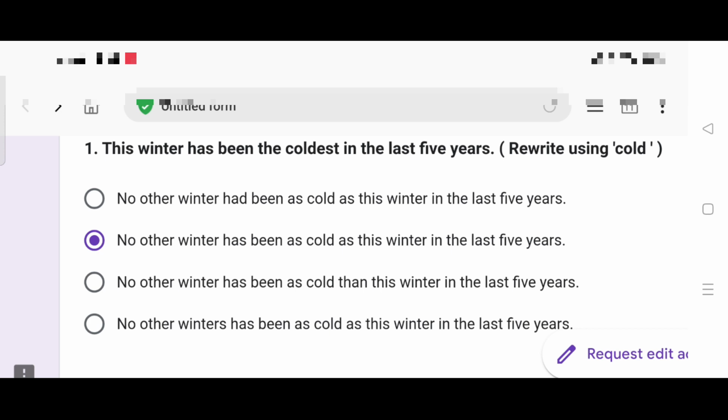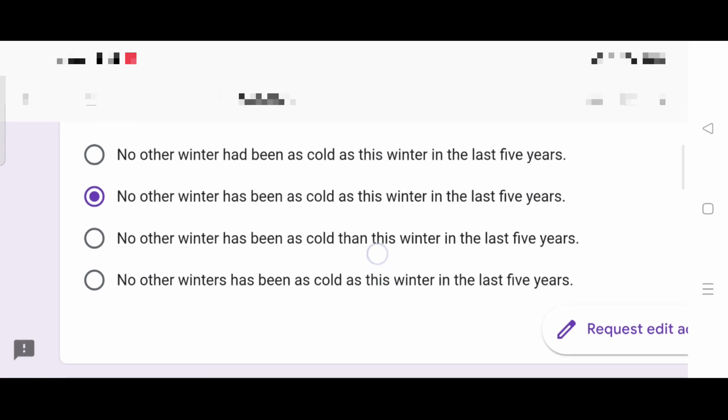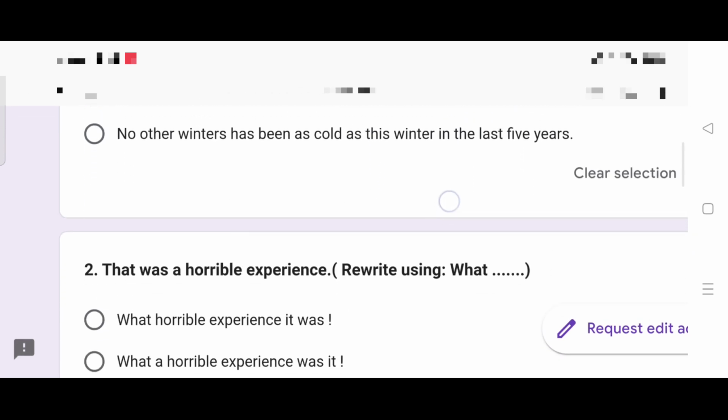If you are beginning the sentence with no other, then the subject must be in singular number. But here, no other winters. So this is the error. Eliminate it immediately. Option 2 is the right answer. I hope I have made myself clear. Let us now move on to question number 2 very quickly.